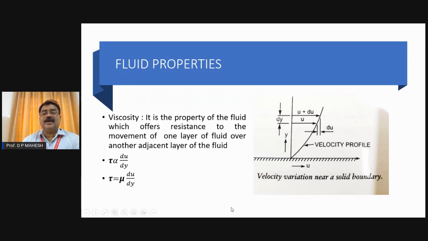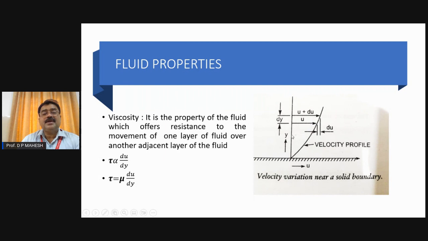Now let us look at the figure. This is actually the velocity variation near a solid boundary. What exactly does this profile depict? This is called the velocity profile. I have taken two liquid surfaces, that is two layers inside the liquid. This is the boundary of the liquid, and along the y-axis, the depth of the liquid is taken. Along the x-axis, the flow or the velocity of each layer of the liquid is taken. Now when you observe, with the increase of depth from the bottom, the velocity keeps on increasing.